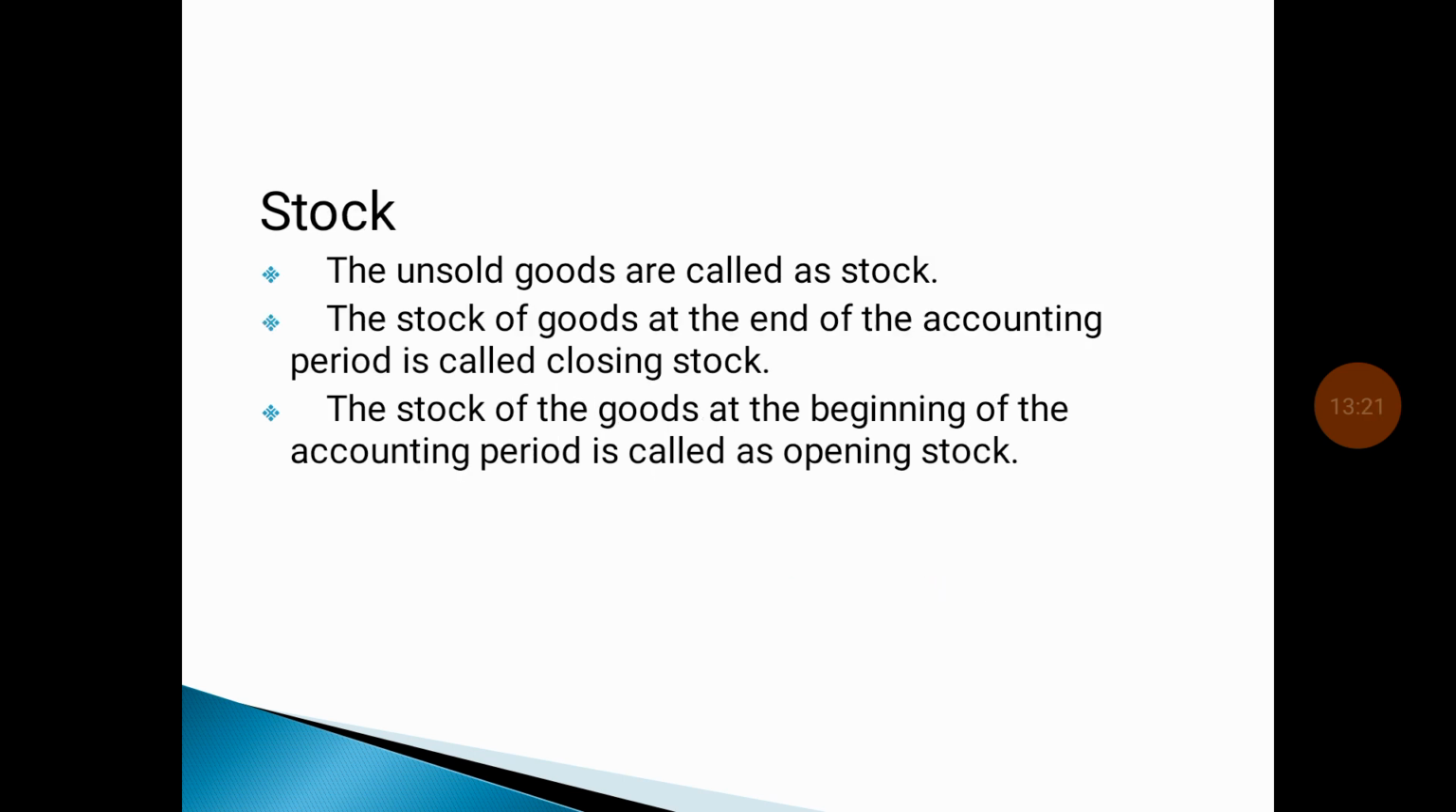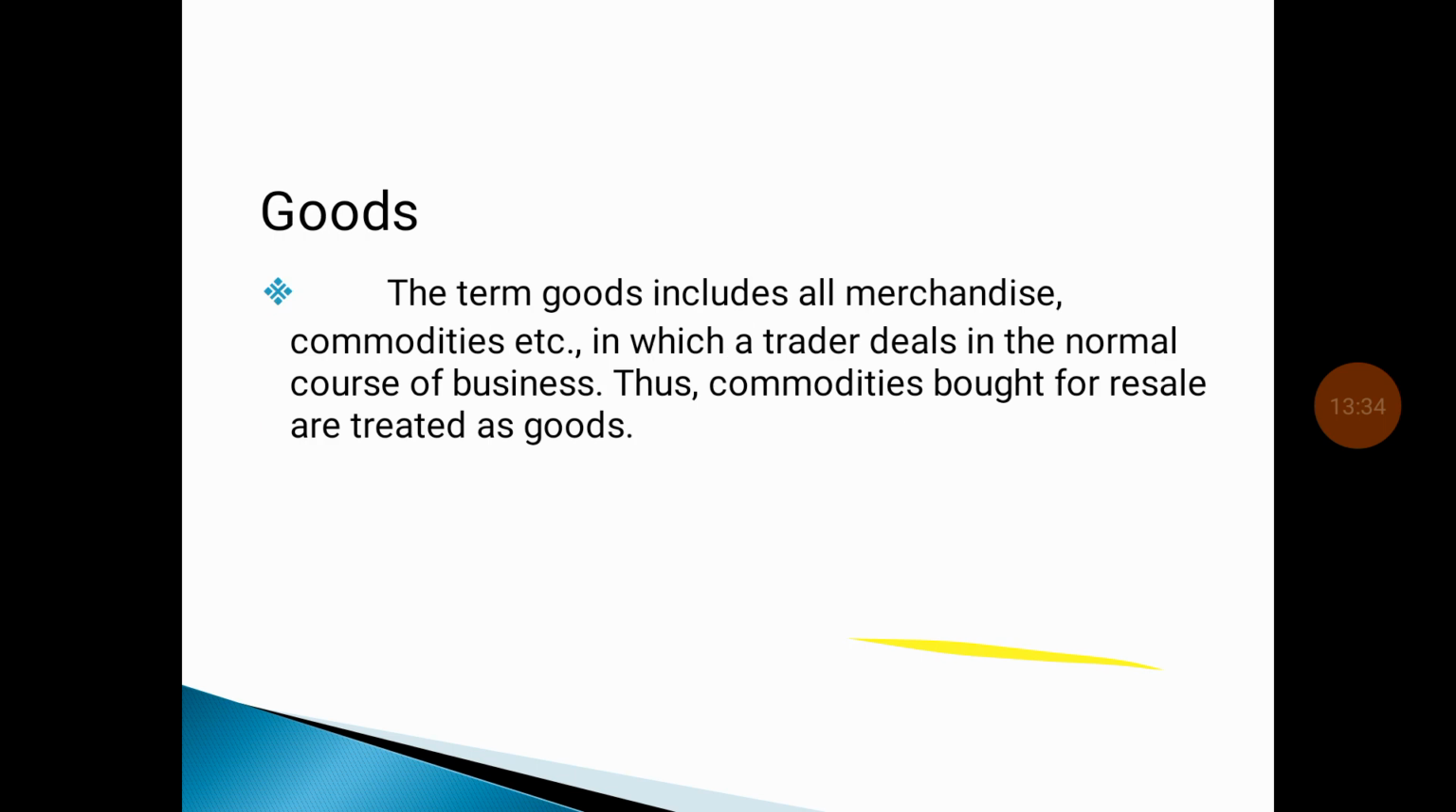Stock. We can simply say stock. Stock means the unsold goods are called stock. If it is at opening, that is called opening stock. If it is at closing, it is closing stock. Goods. The term goods includes all merchandise, commodities, etc. Goods means what the particular industry or company exactly deals in. That is called goods.